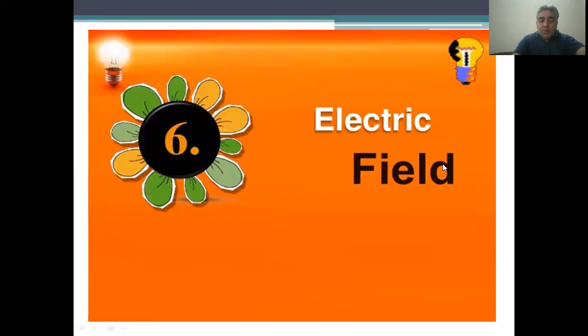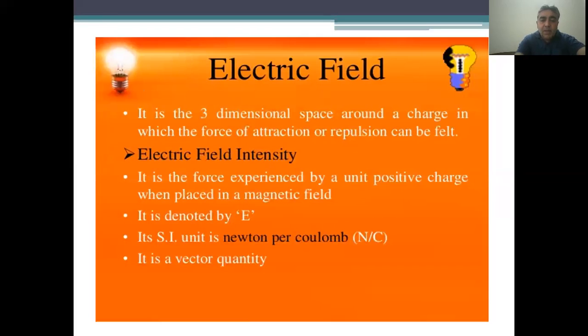Then, next is the electric field. It is a three-dimensional space around a charge in which the force of attraction or repulsion can be felt. The electric current moving in a wire can be felt only up to a particular region, not when we go very far away.